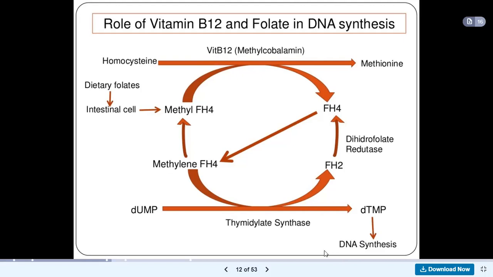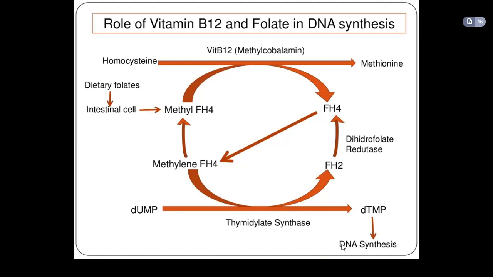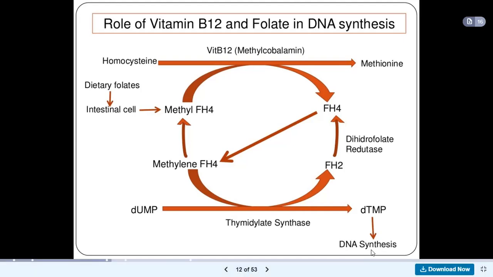And without DNA synthesis, there could be no formation of new cells, new characteristics. Nothing can be formed. Proteins and everything cannot be formed without DNA synthesis. So this picture is simply showing you that vitamin B12 and folate play a role in DNA synthesis. So the essence of this whole circle is the production of DNA.